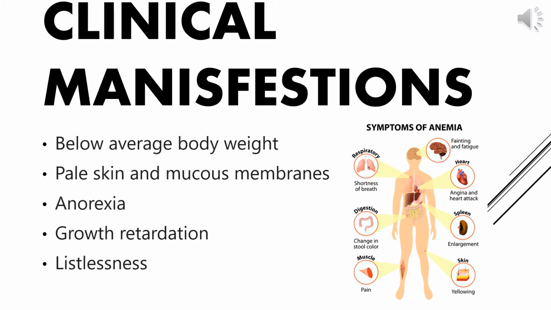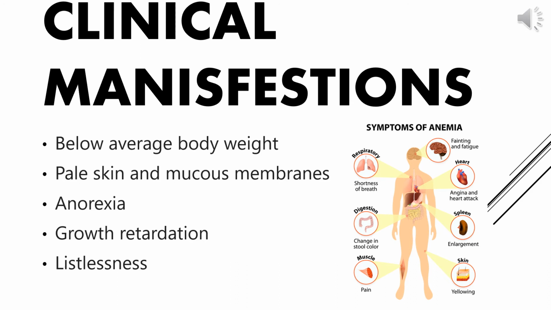The hemoglobin in the red blood cell gives blood its red color. So a lower level during iron deficiency makes the blood less red. That's why the skin and the mucous membrane can lose their healthy rosy color in people with iron deficiency. The third clinical manifestation is anorexia. Loss of appetite is common, with milk as their only food source.